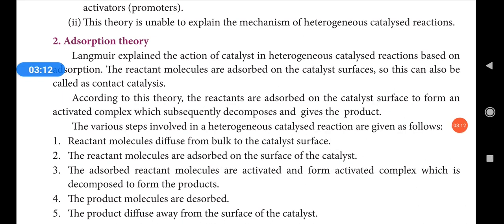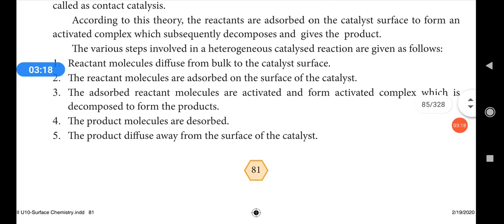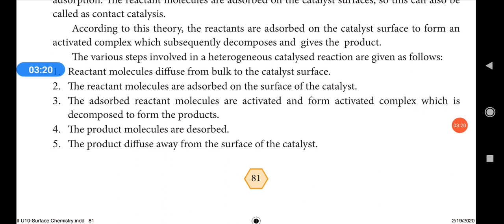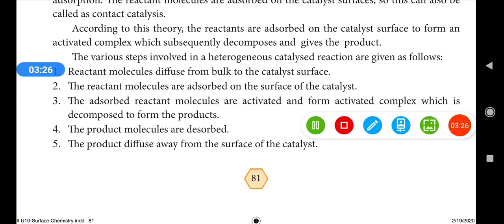There are various steps involved in the heterogeneous catalyst reaction that are given below. Let's discuss them one by one. First, reactant molecules diffuse from the bulk to the catalyst surface. So first the reactant molecules will be diffused.